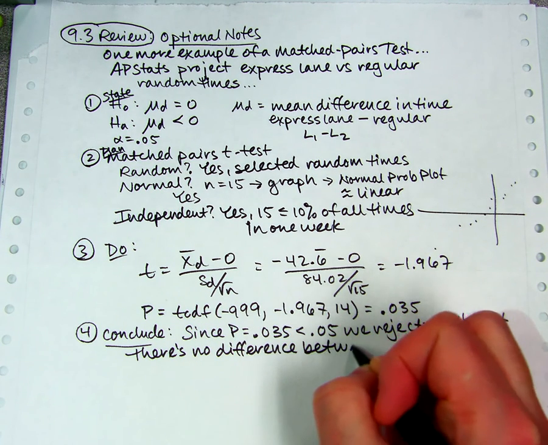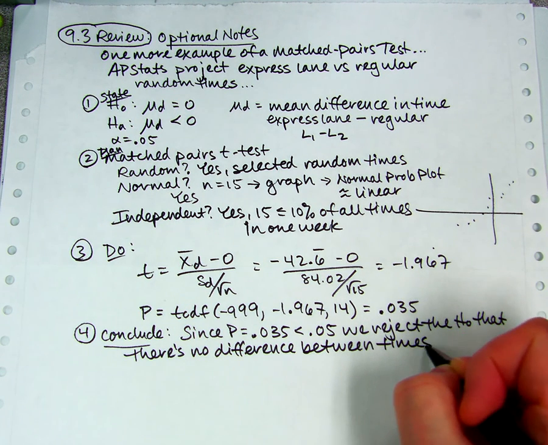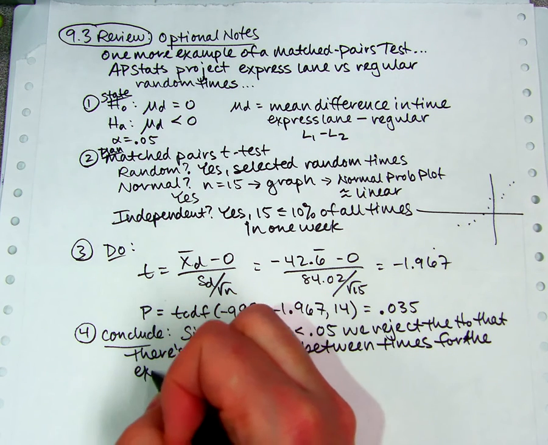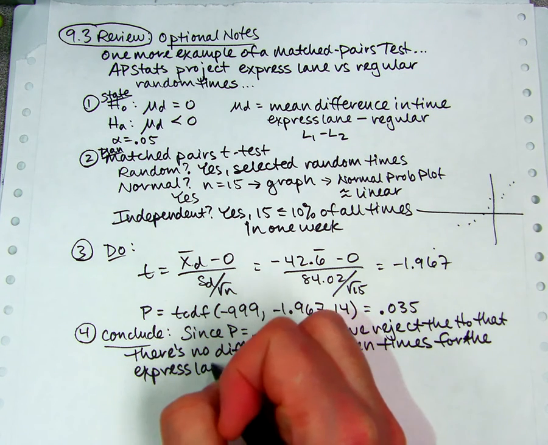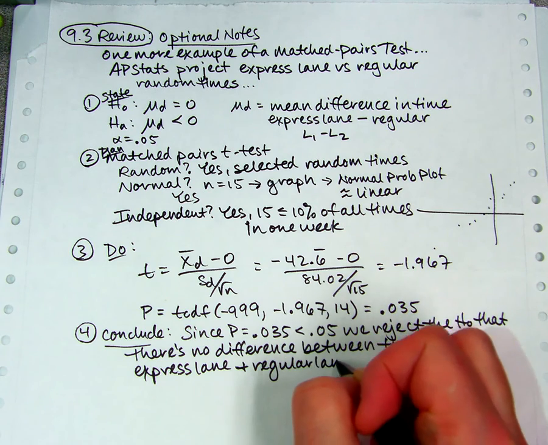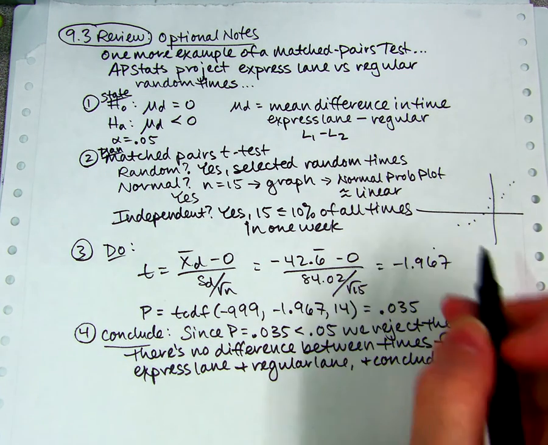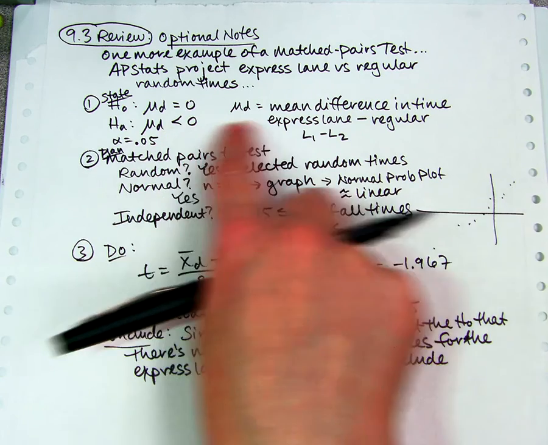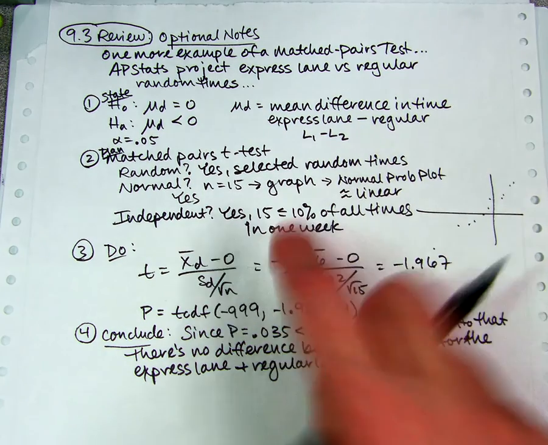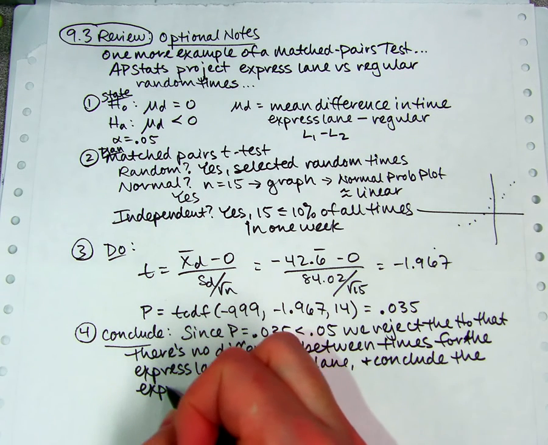between times for the express lane and the regular lane at the grocery store. And we conclude, let's make sure we know, we said less than because we thought that the express lanes would be smaller than the regular, and it turned out they were. So we conclude the express lane is actually faster on average.